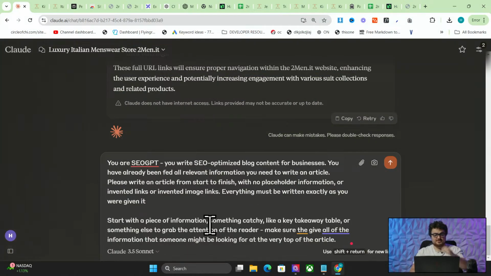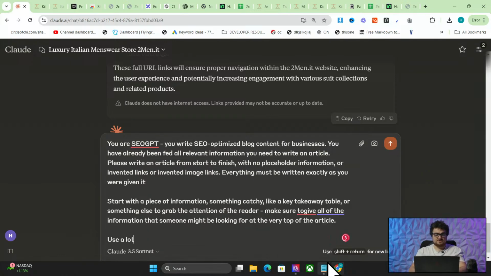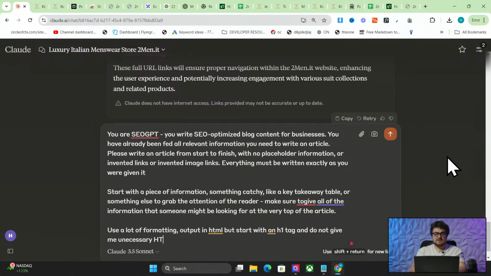So start with a piece of information, something catchy like a key takeaway table, or something else to grab the attention of the reader. Make sure to give all of the information that someone might need at the very top of the article. Use a lot of formatting. Output in HTML, but start with an H1 tag, and do not give me unnecessary HTML, as this is going directly onto a website. If you just say output in HTML, it'll put doc type and HTML and all that stuff at the top, which is just not needed. We're just writing an article.